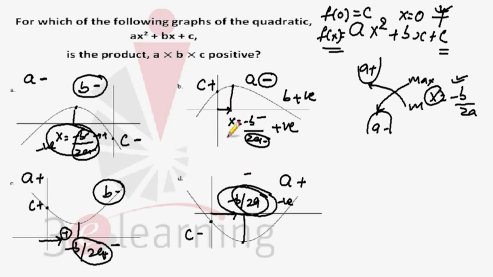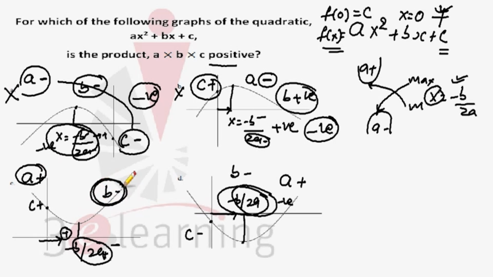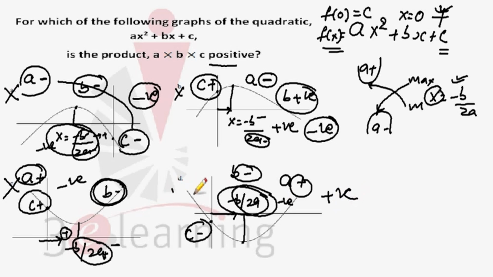We find the signs of all the coefficients and the constant. Here a negative, b negative, c negative, so our complete product is negative, and we want a positive value, so no option. Here positive into positive into negative is negative, so it's not my answer. Here a positive, b negative, c positive, so the product is negative, so again this is not my answer. Check in this. Negative into positive is finally positive, so our answer is D.